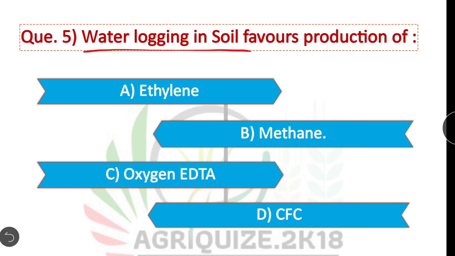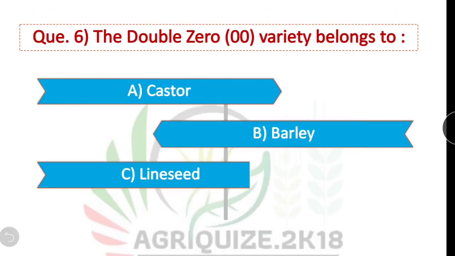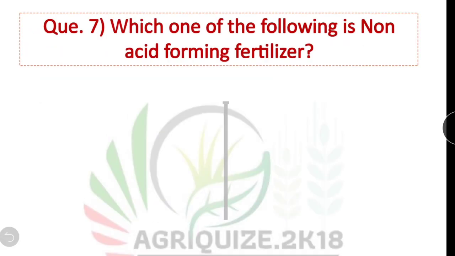Question number 5. Waterlogging in soil favors production of. Option B is correct. Waterlogging in soil favors methane production. Question number 6. The double zero variety belongs to. Option D is correct. The double zero is a variety of mustard. Option D is correct.